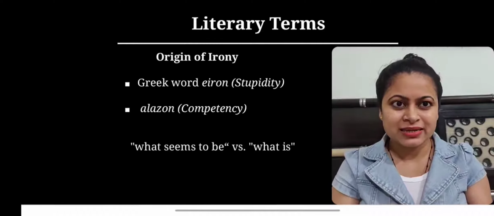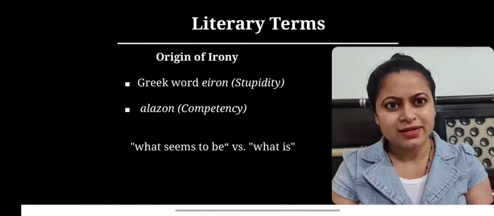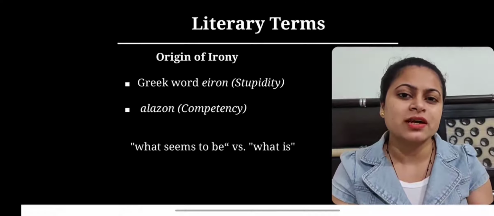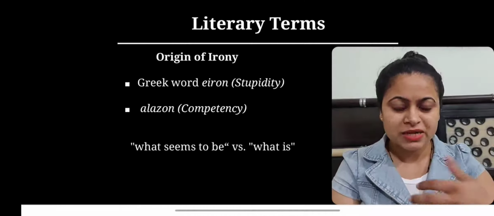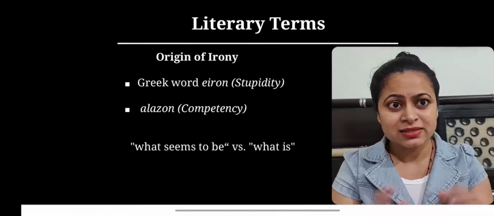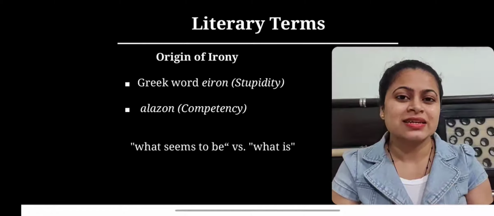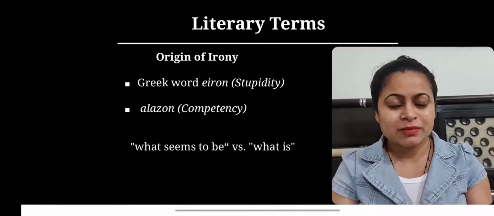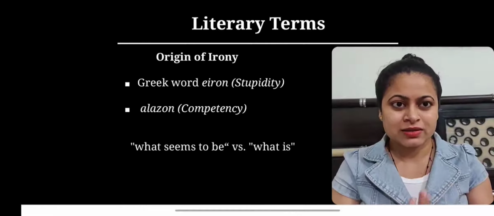So here we can see that Eiron and Alazon both are pretending to be something which they are not. Eiron is not stupid and Alazon is not capable, but they feign or act to be.